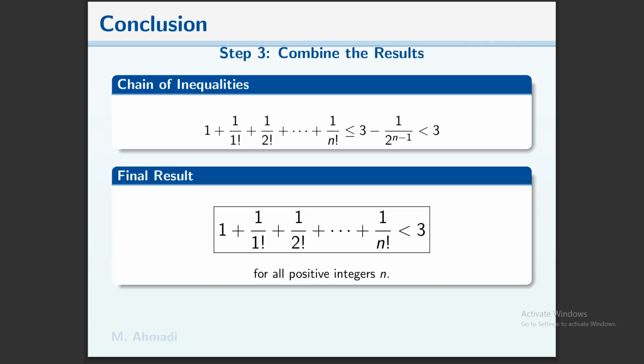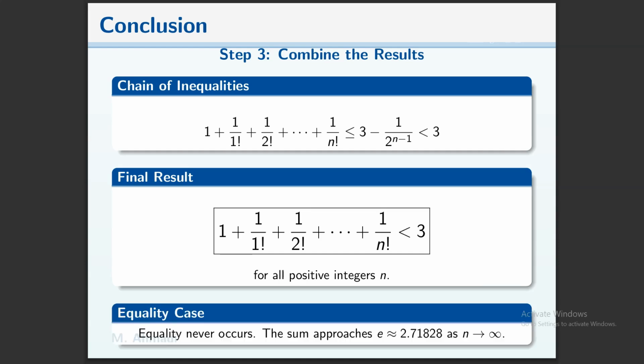So the final result: this sum is less than 3 for all positive integers n, and equality never occurs. The sum approaches approximately 2.71828 as n goes to infinity.